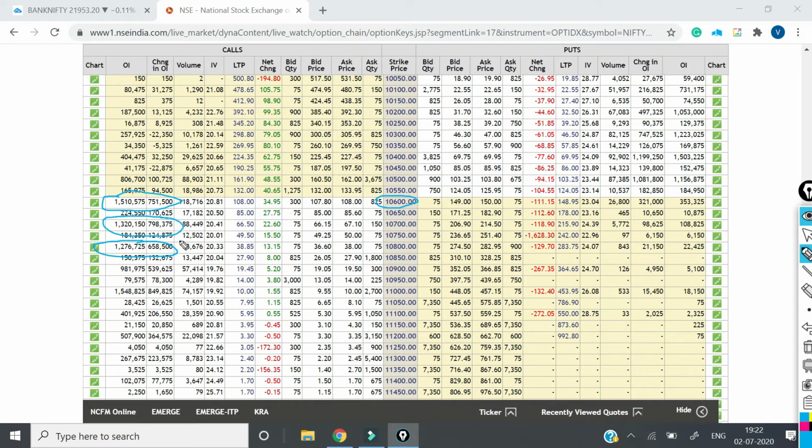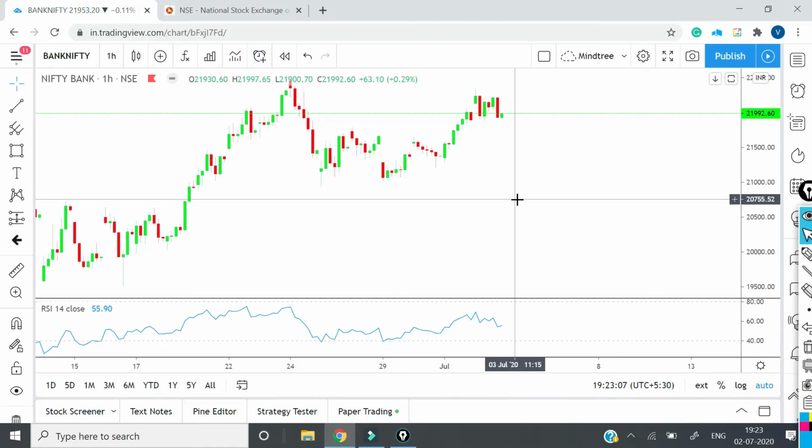There is call writing at 10,800. So we have resistance levels upwards, and then there is a support level at 10,500 and a support level at 10,400. So our view of Nifty being in that particular range may remain the same tomorrow also. And if the range is getting broken on either side, it may go down, but one can still trade between the range, taking short calls and long calls.